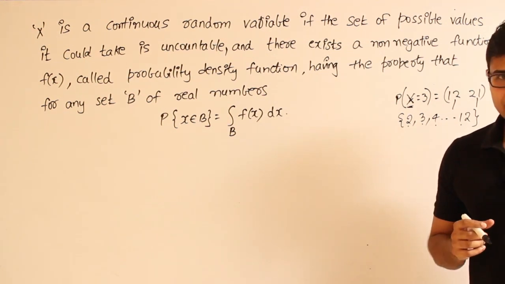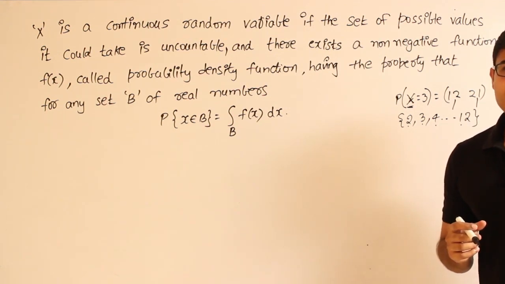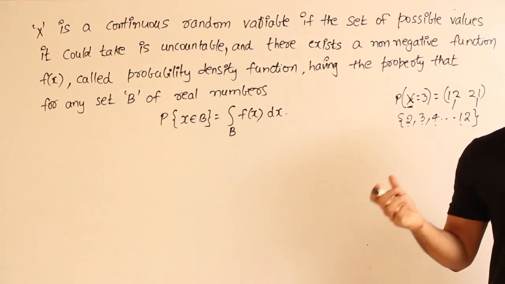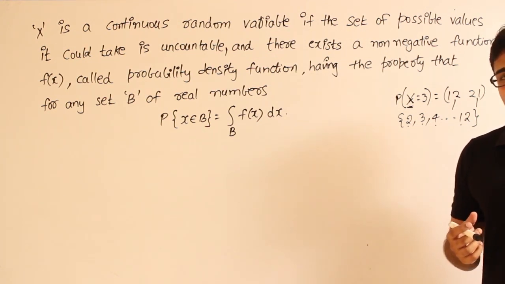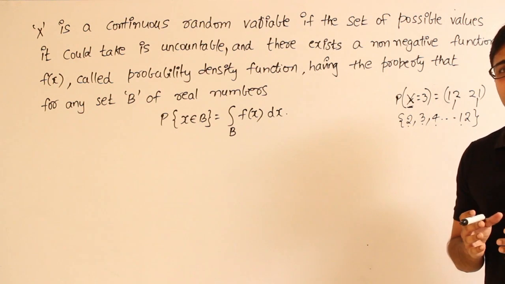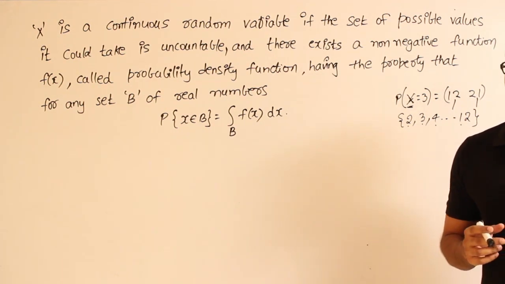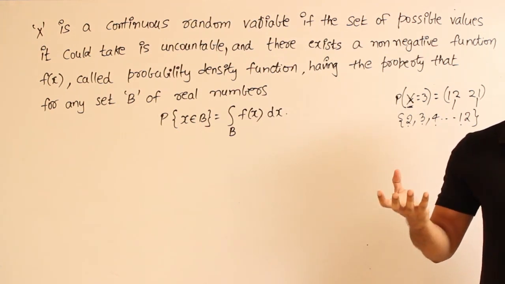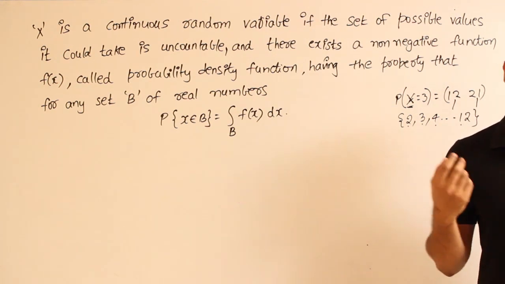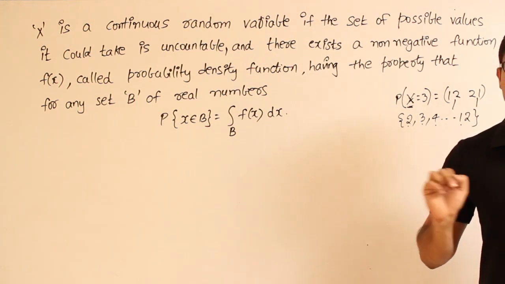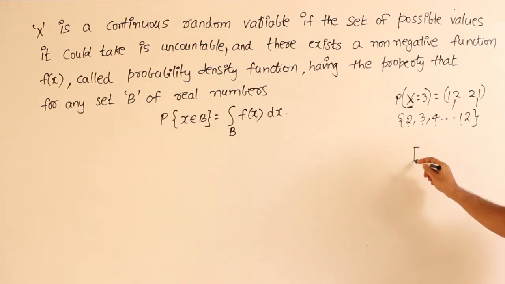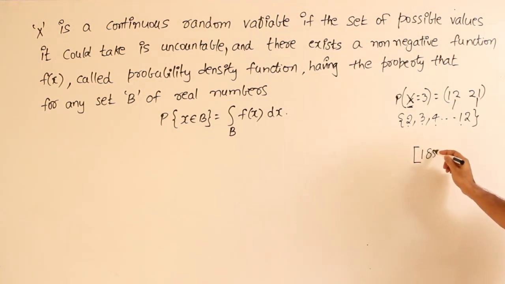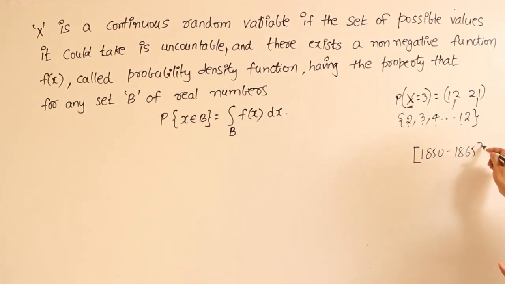Now in such an experiment, if you assume that capital X is a random variable which will give us the age of the pot, then this particular value x will not be able to take an exact point in time. Are you getting this? While digging up, if you found an object, there is no way that you can say the exact date on which it was made, but what you can say is a period. Let us say they will say that this pot might have been made during 1852, maybe 1865, something like this. But if you ask them what is the probability that it was made exactly in the year 1850, they will not be able to say it.